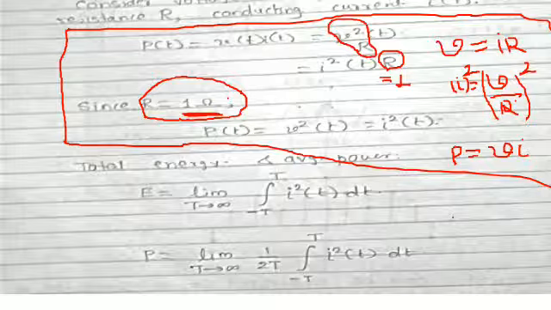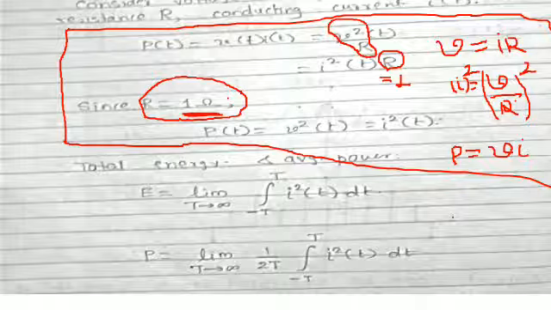Total energy and average power formula: E is equal to limit T tends to infinity, integration from minus T to T of I square(t) dt.